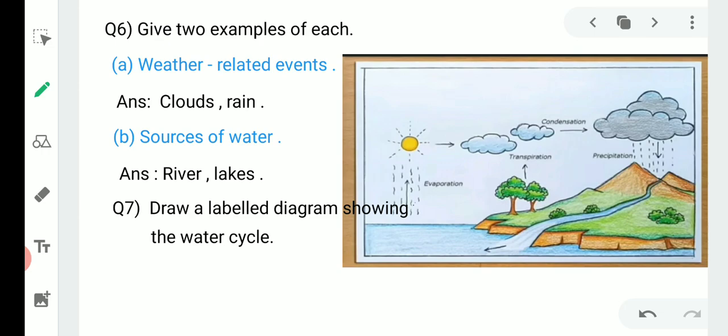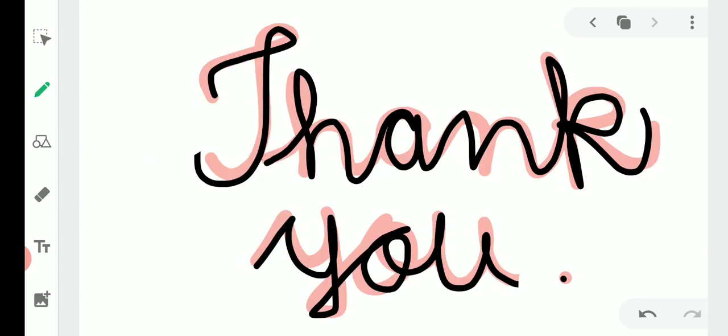As I show in this picture, you have to draw the water cycle like this in your book, and this exercise, or this question and answer, you have to write in your notebook.